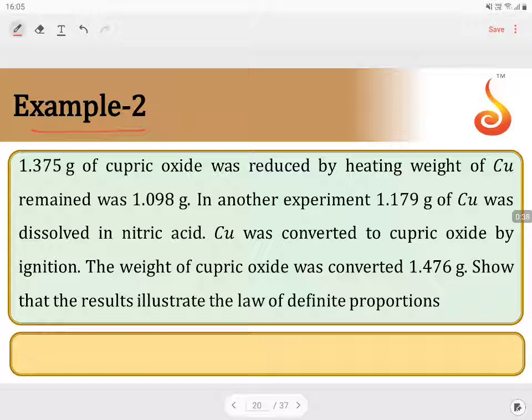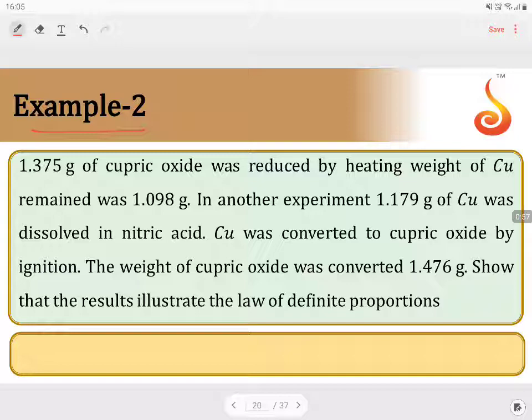So we are going to prove that in two ways. One is, if I take the mass ratio of the elements in the compound, that should remain the same, or the percentage composition of the elements in the two compounds should remain the same. So let us go in one way. First we'll see the first data.